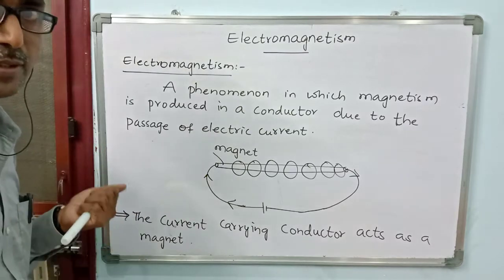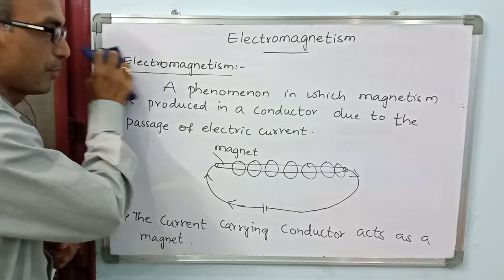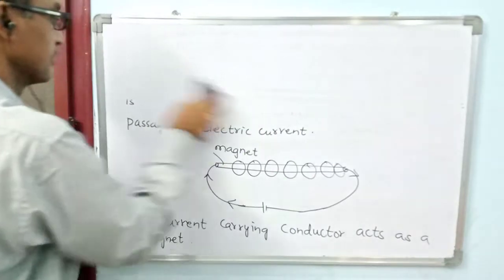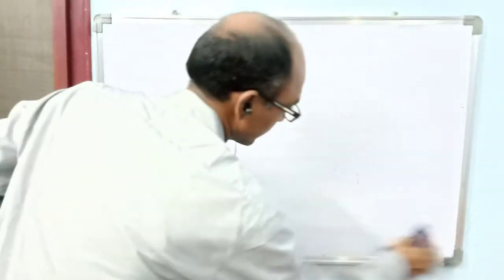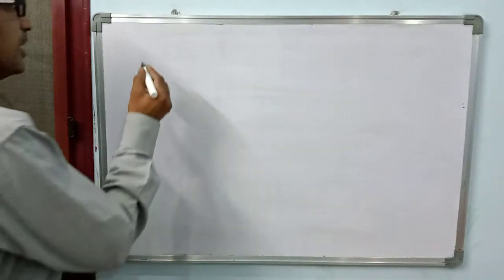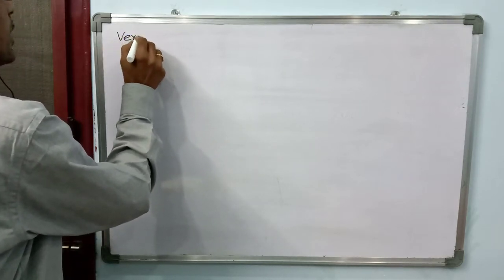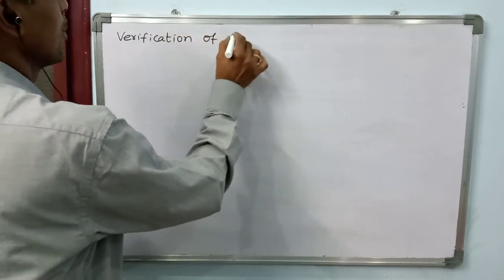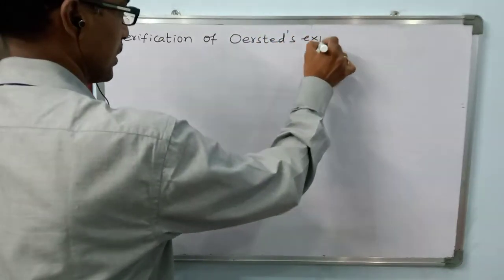How did he prove this? He proved it by performing one activity. I'll give you that activity that he did. Right, let us verify Ørsted's experiment. Verification of Ørsted's experiment.